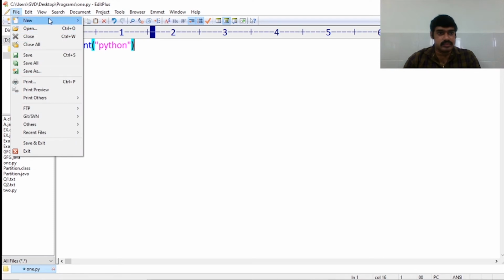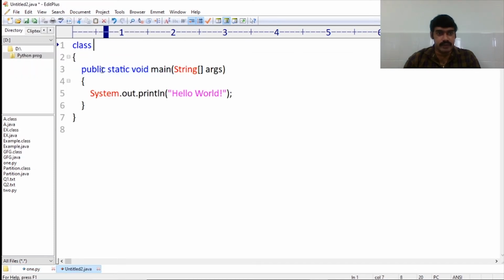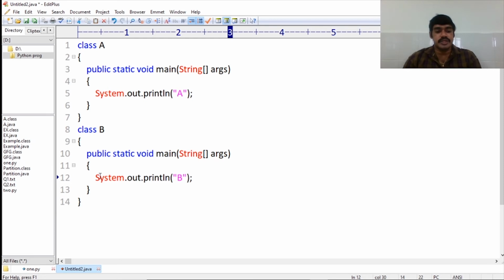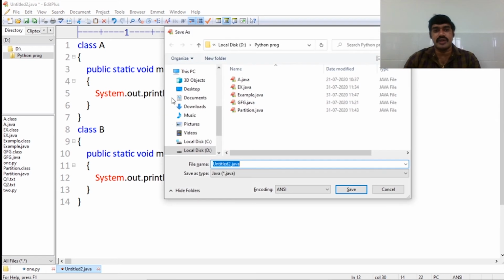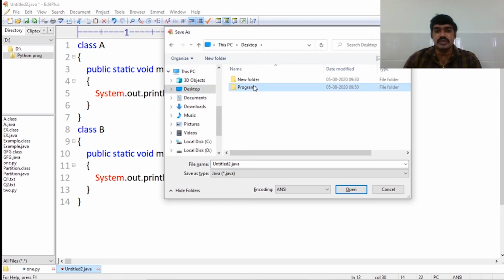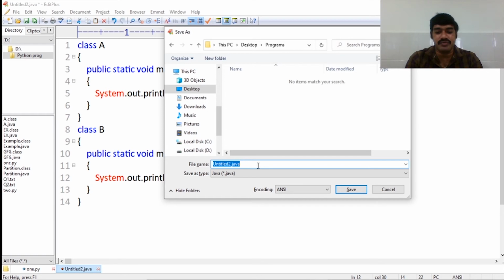Coming to Java. File, New, Java, class A, class B. Assume that this is my Java code which contains how many classes? Two classes, class A as well as class B within a single file. I want to execute this program directly without compiling the code. So save this one, Control S. If there is no public class in the source program, then we can save with any user defined name. I am using the name sample.